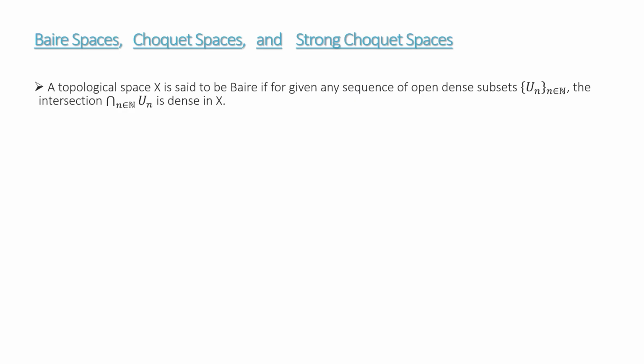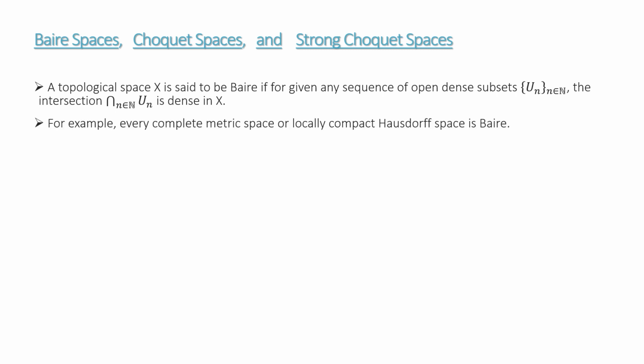A space X is Baire if, given any sequence of open dense subsets, their intersection is dense in X. For example, every complete metric space or locally compact Hausdorff space is Baire. The set of real numbers and integers is Baire, but the set of rational numbers is not Baire. Interestingly, the set of irrational numbers is Baire, but it is neither a complete metric nor a locally compact Hausdorff space. In the case of a topological group, the group structure on the topology reduces our work, as it is enough to check that the space is not meager.